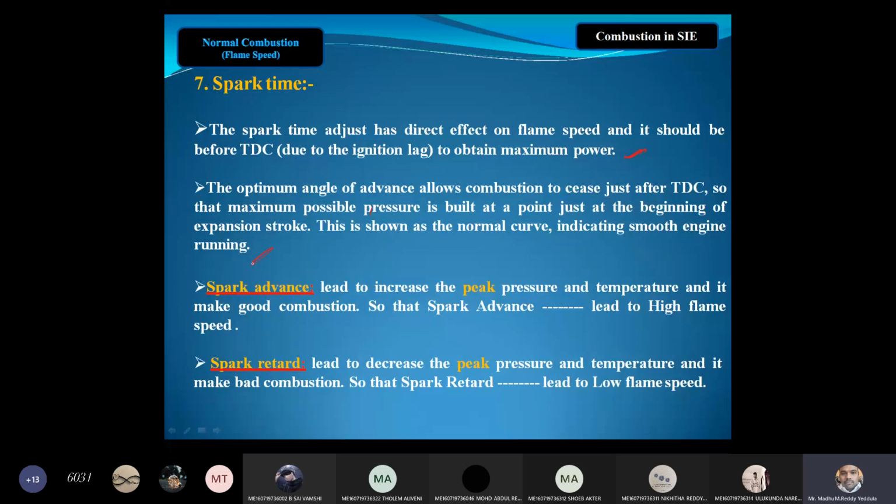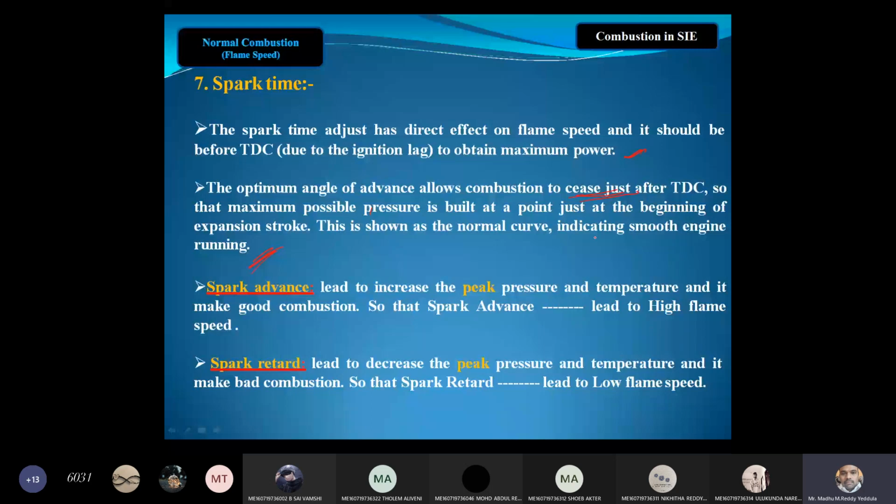The optimum angle of advance allows the combustion to cease just after TDC, right? Always the combustion has to complete immediately after TDC. Therefore, the maximum possible pressure is built up at a point just at the beginning of the expansion stroke. After expansion, if you burn, what will happen? It is a waste only. Okay, right. This shows smooth running of the engine.